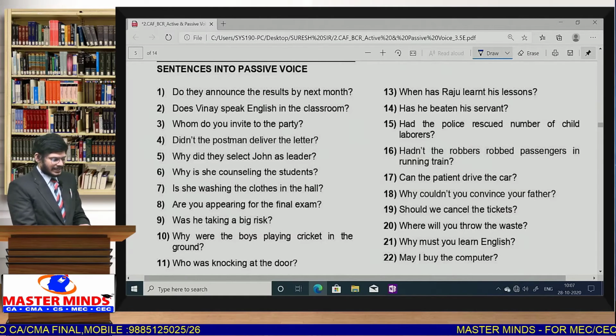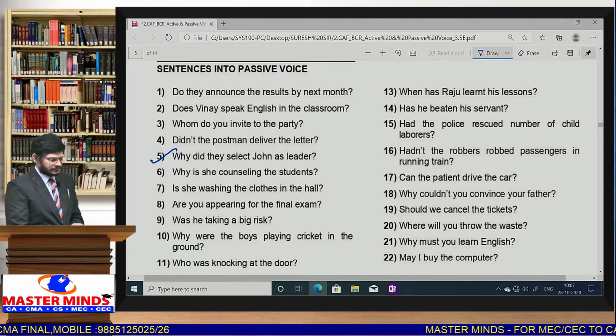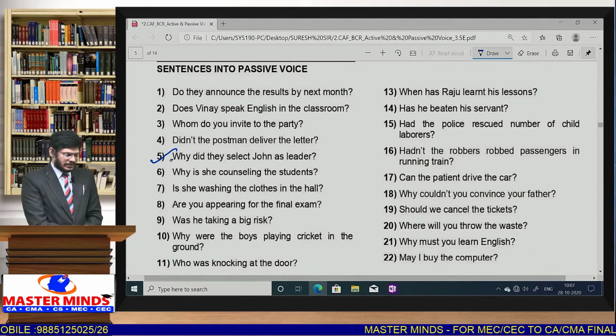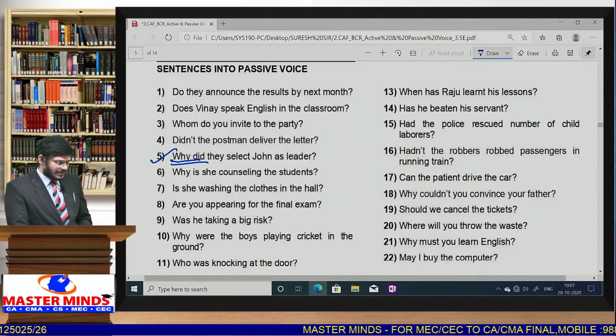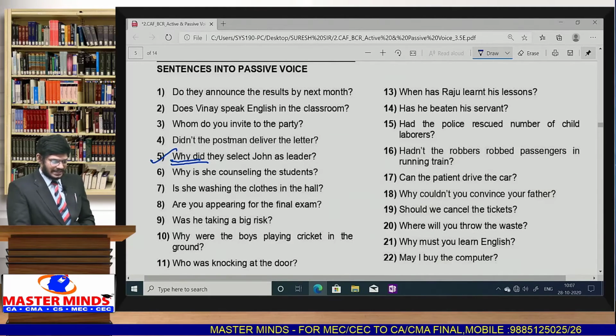Suppose WH question, we'll take one example for WH question. Why did they select John as leader? So the given question starts with why. Did is the simple past. So why was John selected as leader?